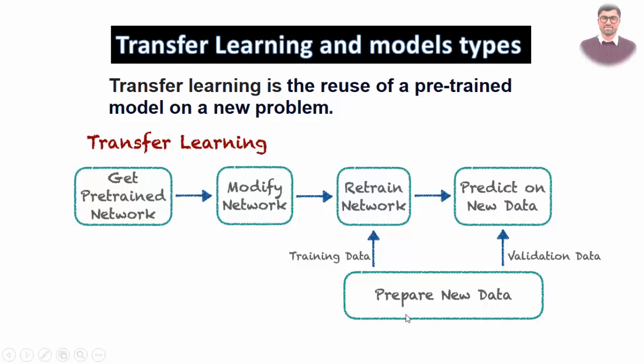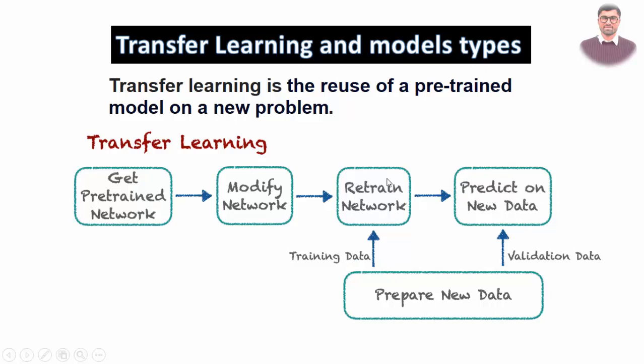After that you will have a dataset. This is your new task, new problem, and it will have two parts: training data and validation data. You use the training data to retrain the network. This downloaded pre-trained model, after modifying it or keeping the existing weights, has to be retrained on your training data. Once you retrain this model, you predict or validate it on the validation data.